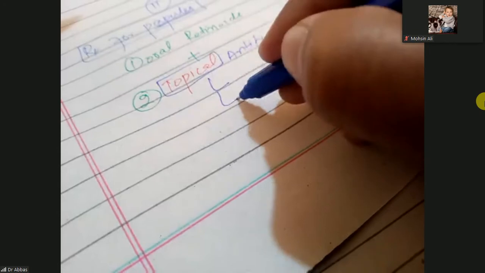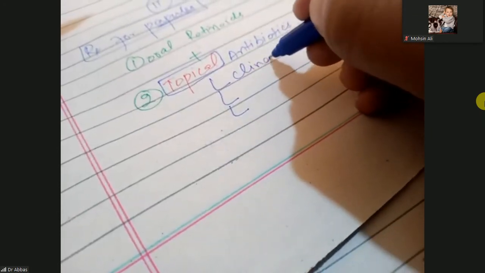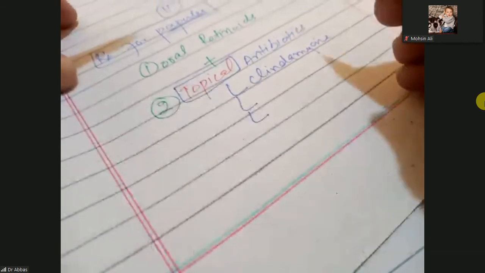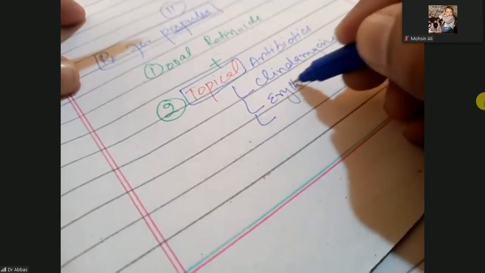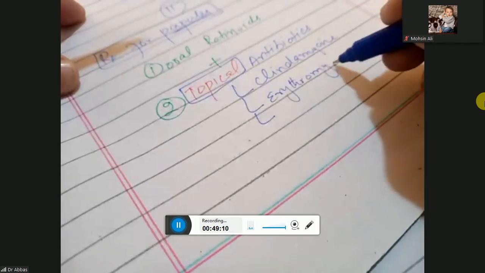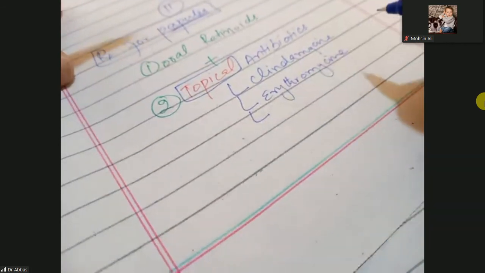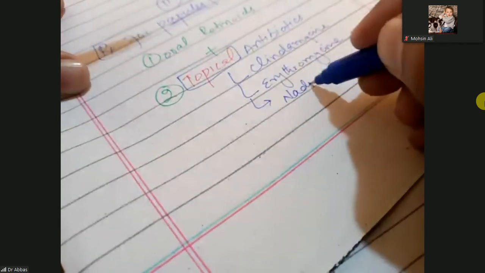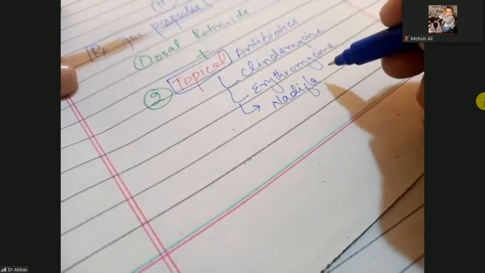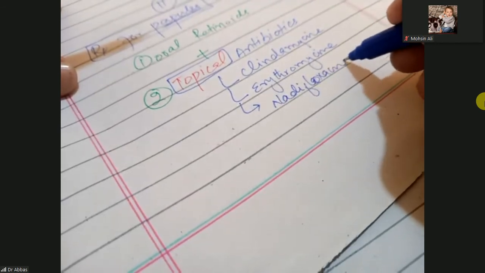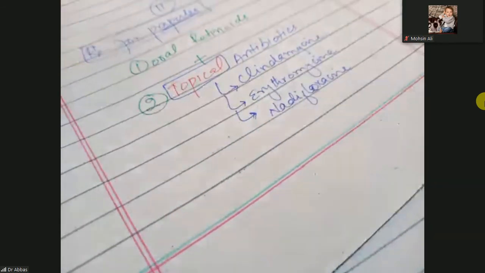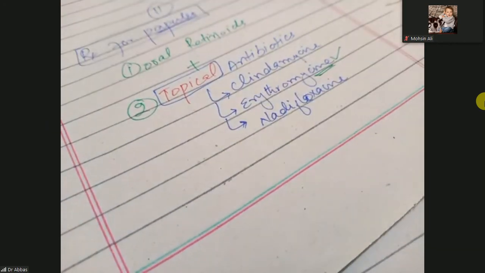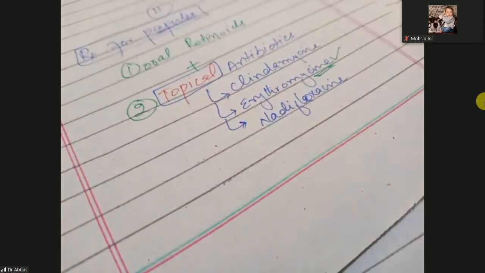These antibiotics are clindamycin, erythromycin, and nadifloxacin. These can be used, but erythromycin is preferred.